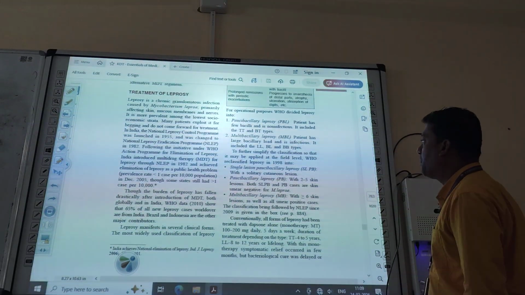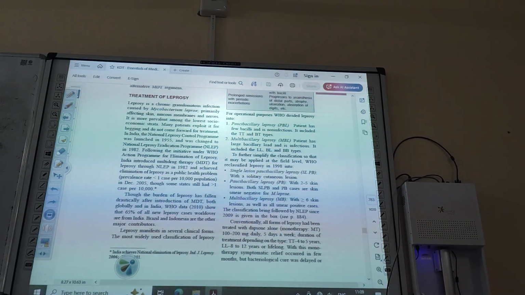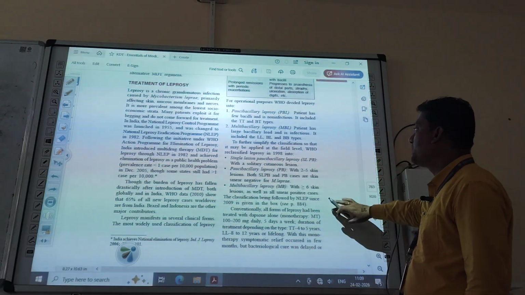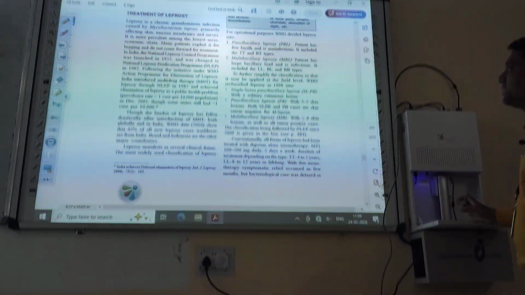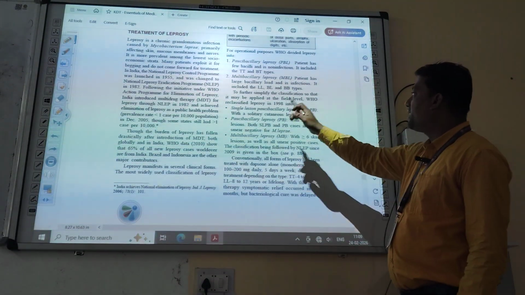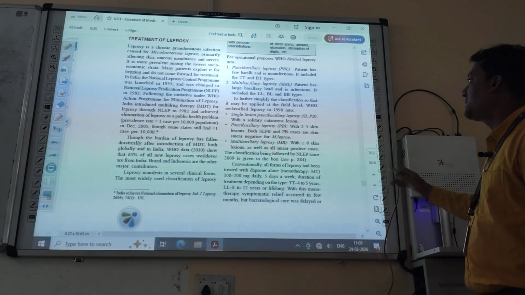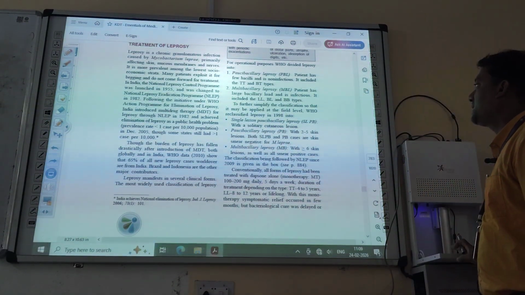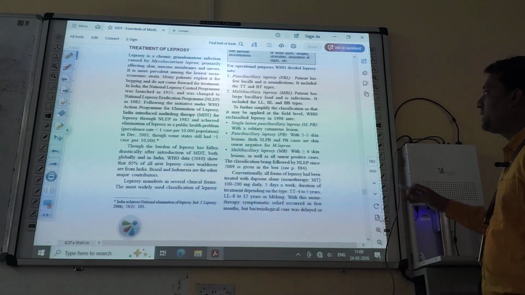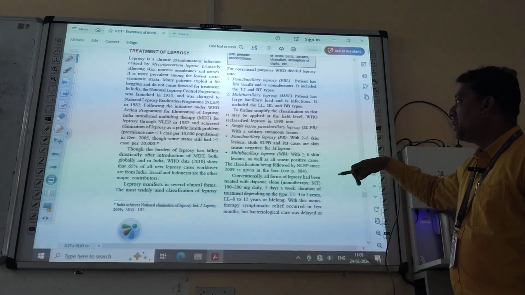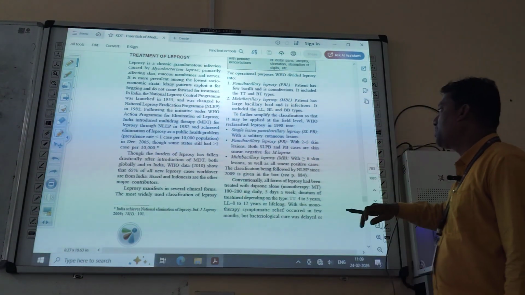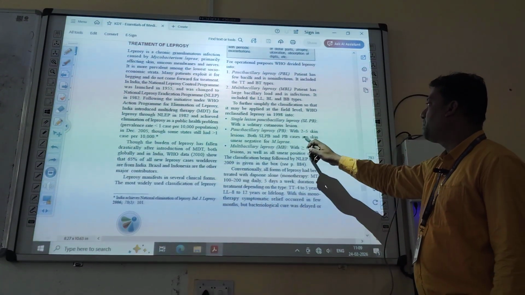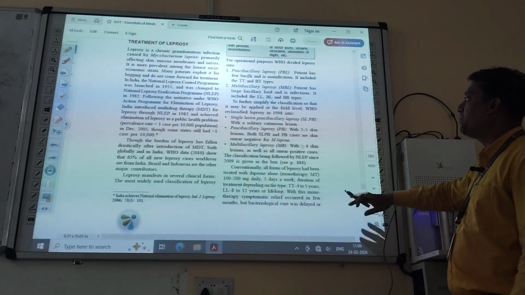To further simplify the classification so that it may be applied at the field level, WHO reclassified leprosy in 1998. That is known as single lesion paucibacillary leprosy, that is SLPB, with a solitary cutaneous lesion. And another is paucibacillary leprosy, that is known as PB, with 2 to 5 skin lesions.